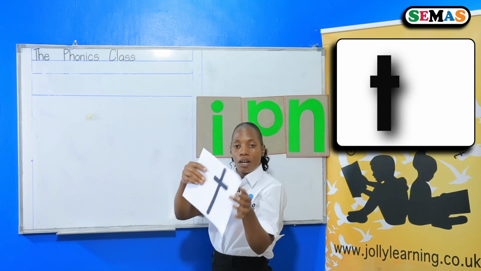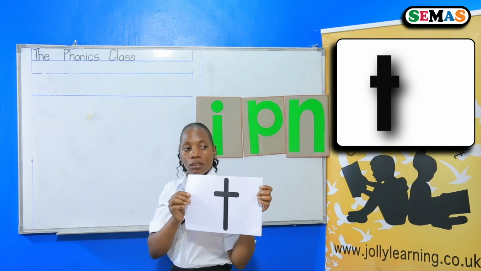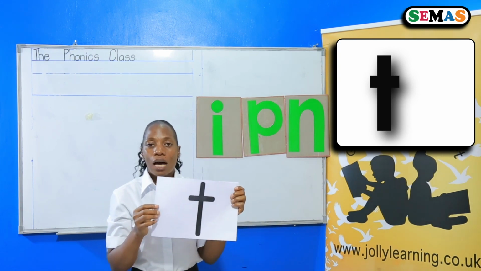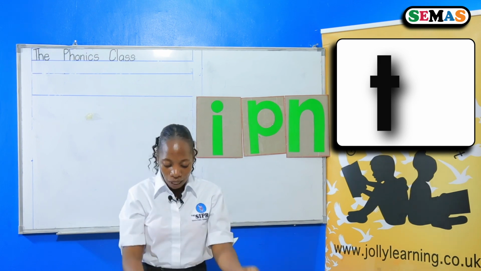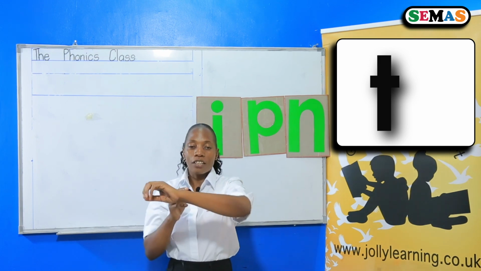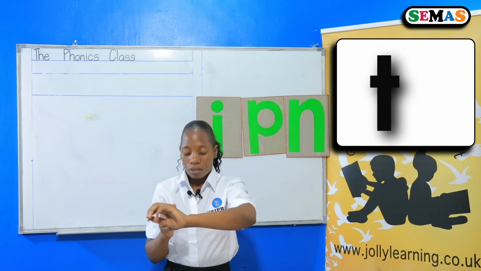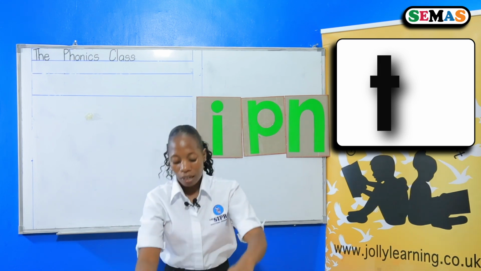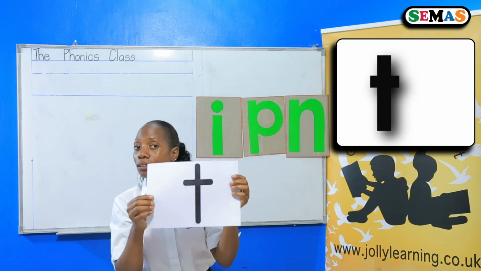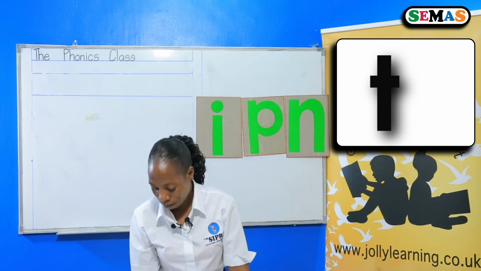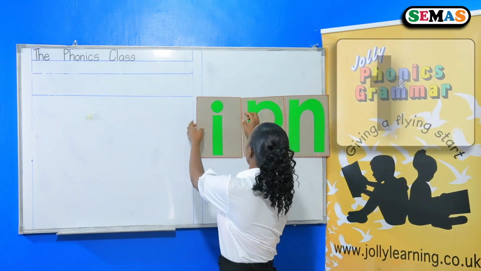Look at this sound. This sound, tss. Look at my hand. Can you do this action? Tss. Sound tss. Can you sound this sound again? Yes, this is sound tss. Another one is here.